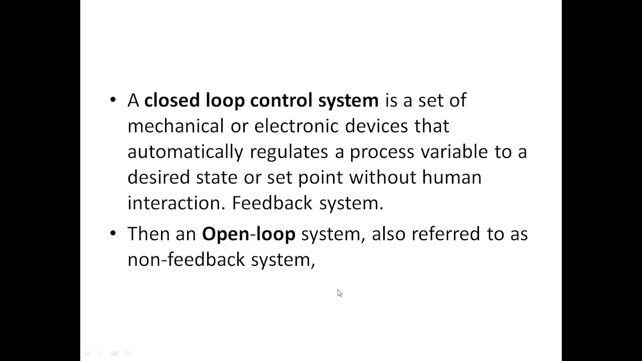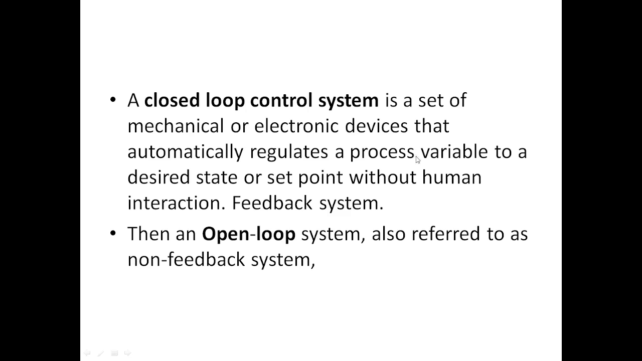You will prepare the coffee, and whatever the situation, whatever the output is, you will drink that coffee. Whereas in a closed loop control system, feedback will be there, and you will sense that the sugar is less or the coffee is less, you will add it and again test it, and until the desired output comes, this feedback system will work.